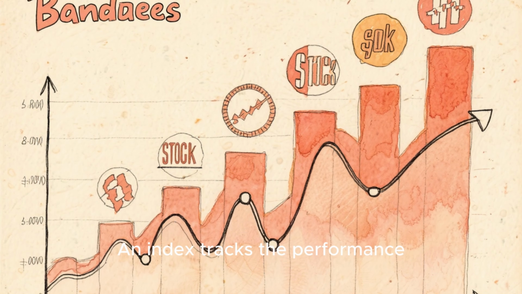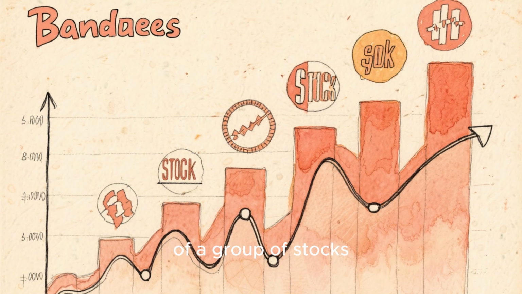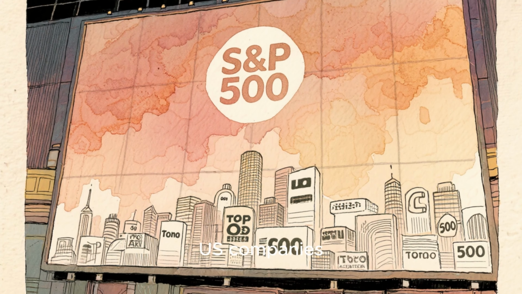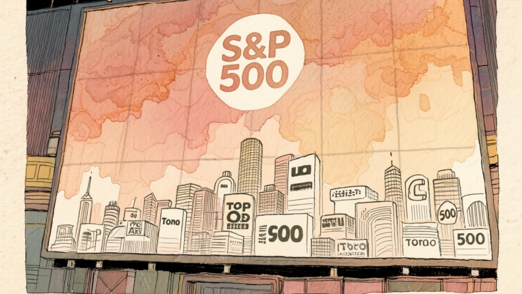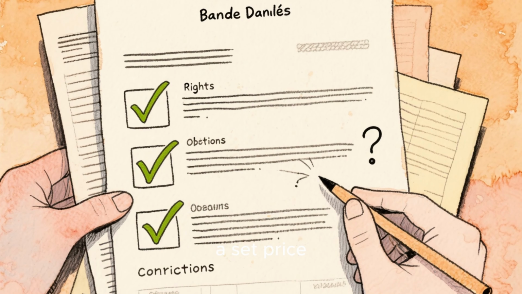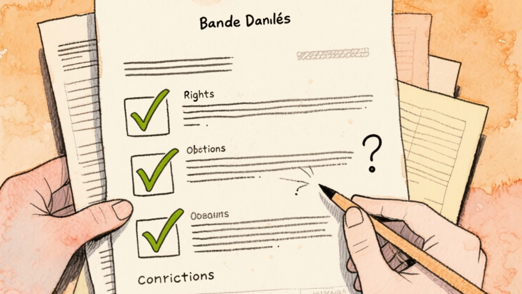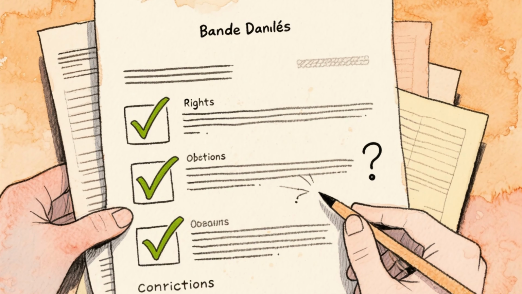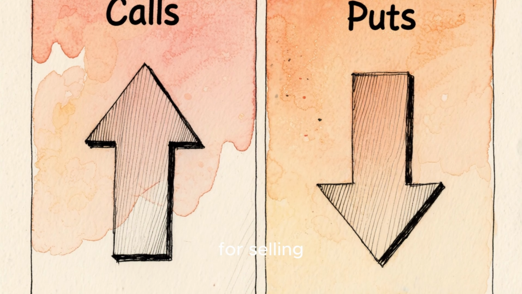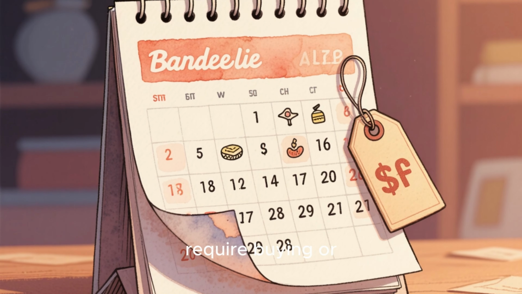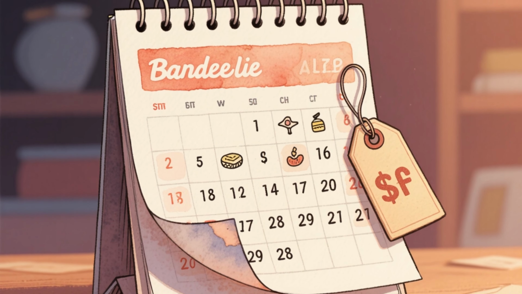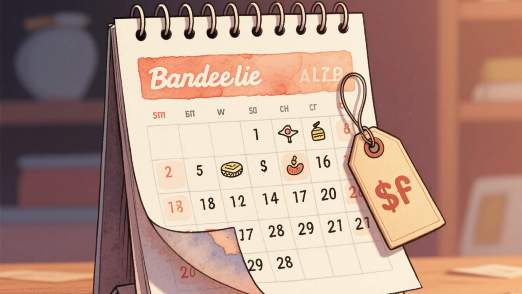An index tracks the performance of a group of stocks. The S&P 500 tracks 500 of the largest U.S. companies. Options give investors the right, but not the obligation, to buy or sell an asset at a set price. Calls are for buying. Puts are for selling. Futures are contracts that require buying or selling an asset at a future date for a fixed price.